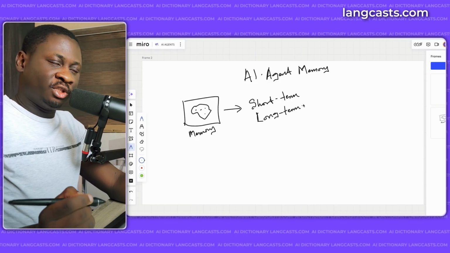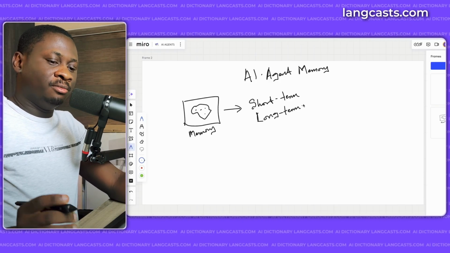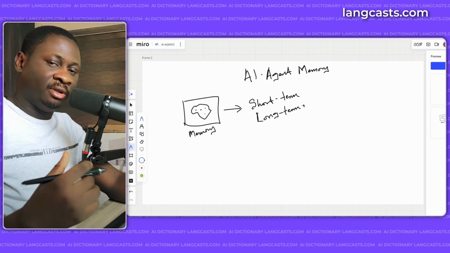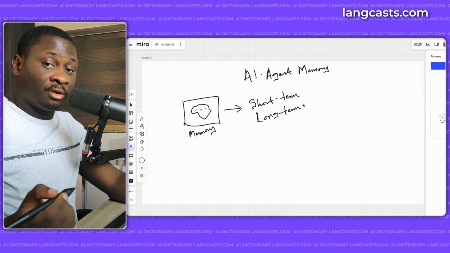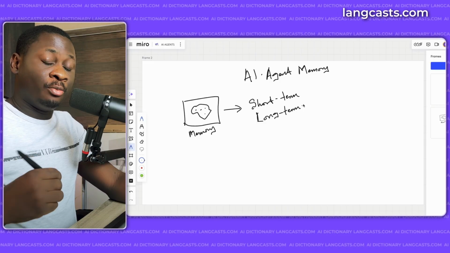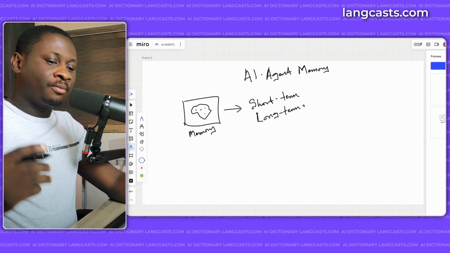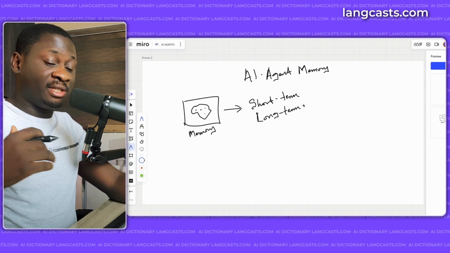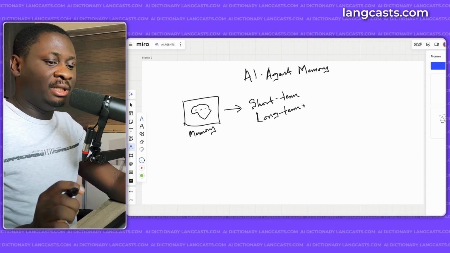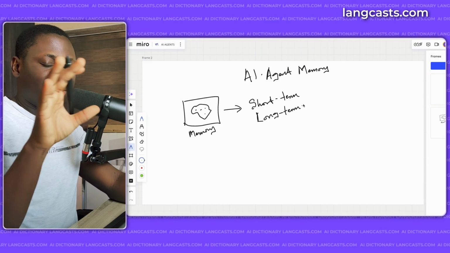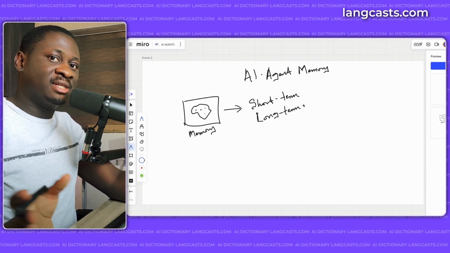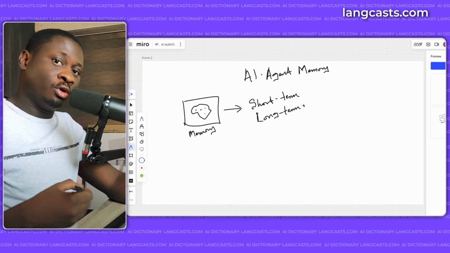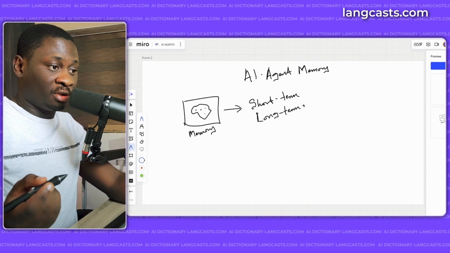So what's short-term memory? Short-term memory is basically keeping information in a session, retaining information in a particular session. Let's say they're meant to perform an action. For example, let's say they are trying to help you book something on Amazon. Within that single action, an agent is going to browse for, let's say, shoes on Amazon and pick the one with the best prices. And all this data, it's going to keep within that current session so that it can then present it to you.